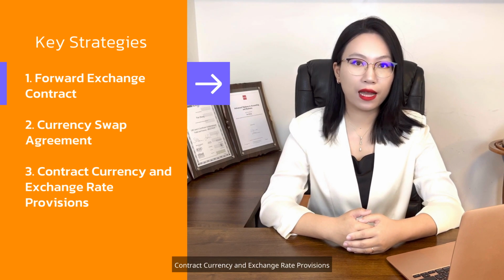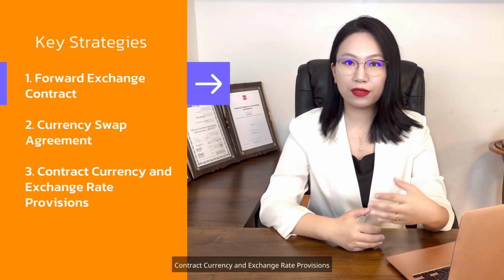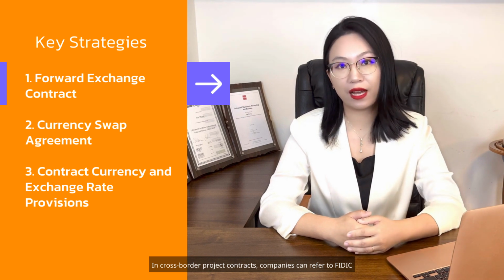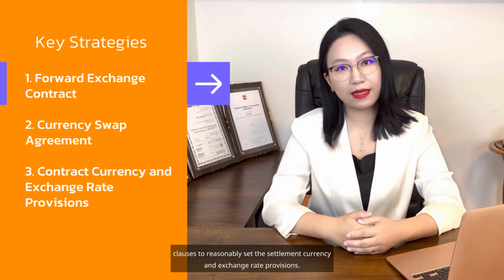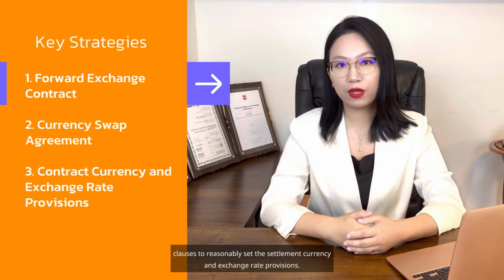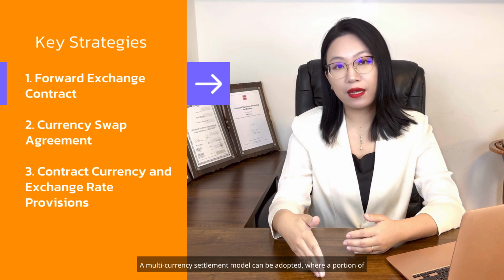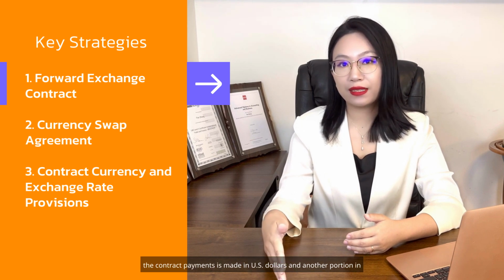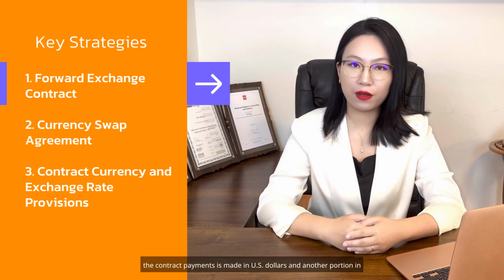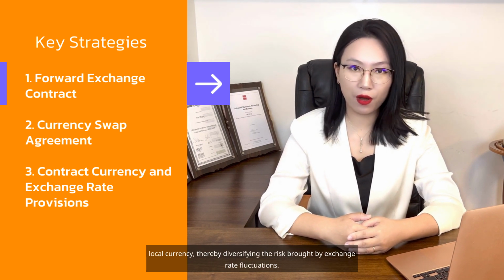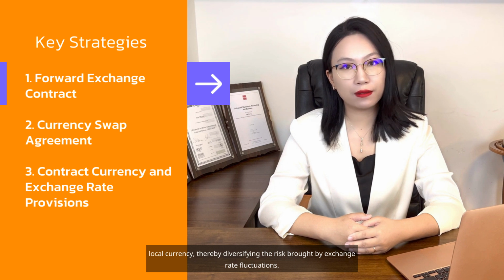3. Contract currency and exchange rate provisions. In cross-border project contracts, companies can refer to FIDIC clauses to reasonably set the settlement currency and exchange rate provisions. A multi-currency settlement model can be adopted, where a portion of the contract payments is made in US dollars and another portion in local currency, thereby diversifying the risk brought by exchange rate fluctuations.